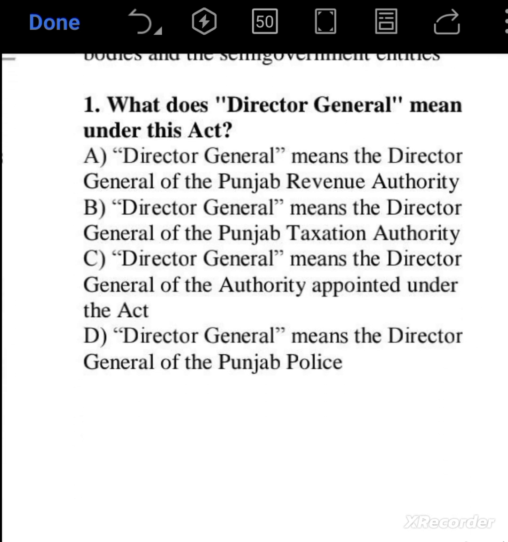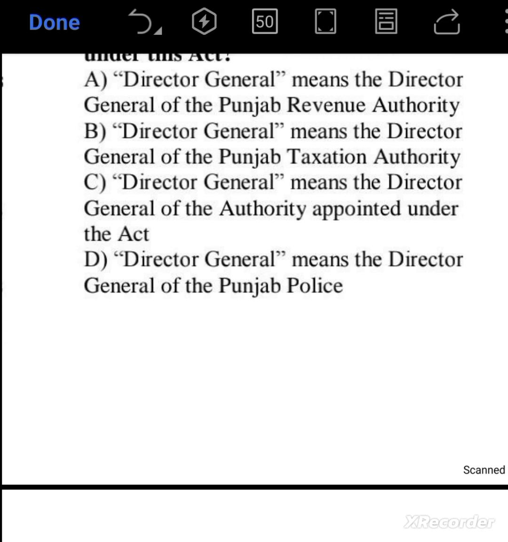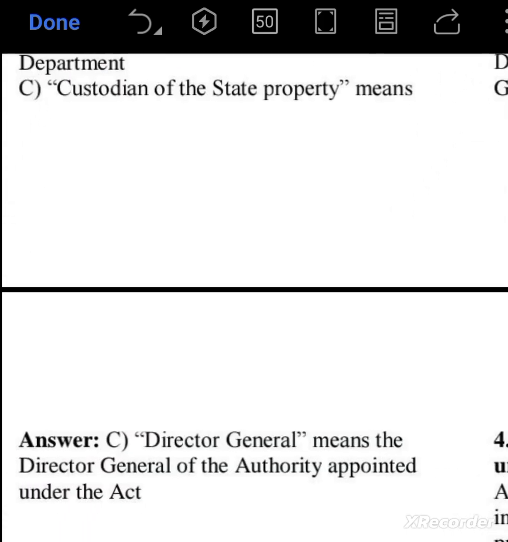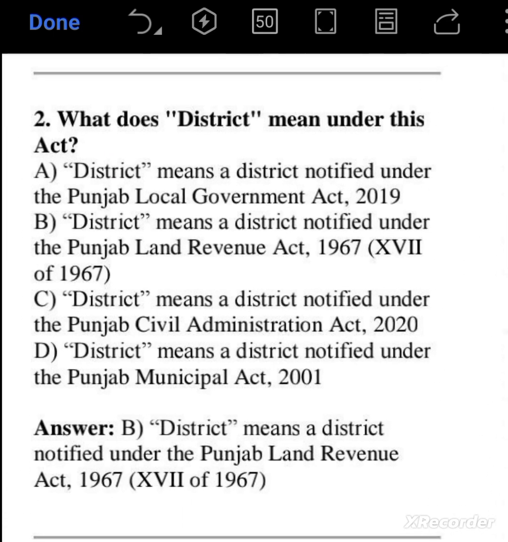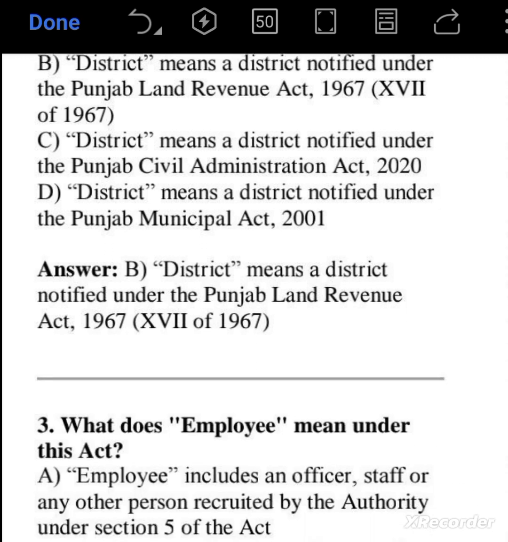Next question is, what does Director General DG mean under this act? Director General means the Director General of the authority appointed under the act. So C is the right answer. What does district mean under this act? District means a district notified under the Punjab Land Revenue Act 1967, 17 of 1967. So option B is the right answer.